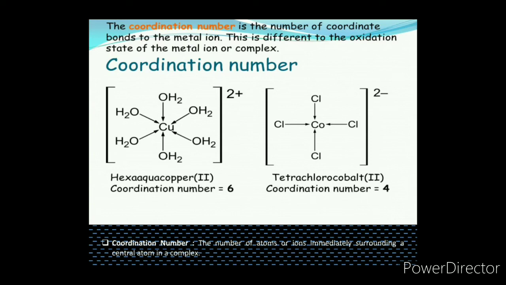So this is the case when all the ligands are unidentate or monodentate, because they are attached only with one donor atom. So when one monodentate ligand is attached with a metal atom, it is easy to identify the coordination number. But if a bidentate or polydentate ligand is present, then it is not quite easy to identify the coordination number. So coordination number is nothing but the number of coordinate bonds formed by the metal atom.